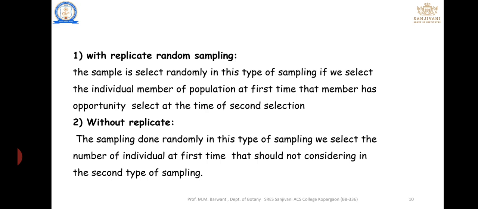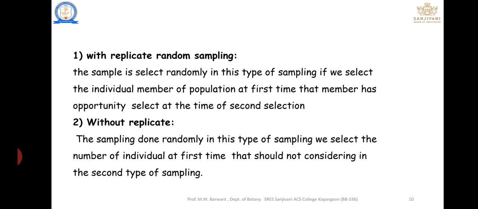For example, in with replacement, an individual selected the first time can take part in the sampling again at the second time.